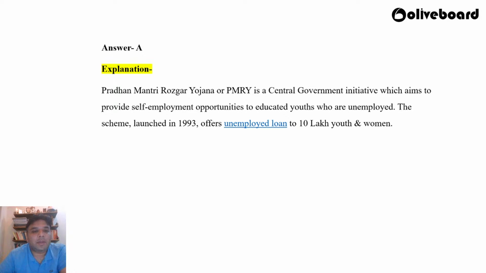A for Ahmedabad. Pradhan Mantri Rozgar Yojana or PMRY is a central government initiative which aims to provide self-employment opportunities to educated youth who are unemployed. The scheme was launched in 1993. It offers loans to unemployed youth and women. Okay, so the correct answer is A.